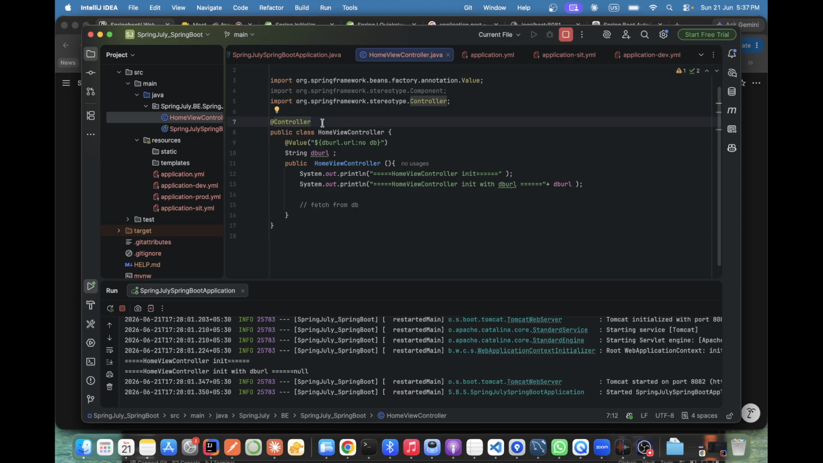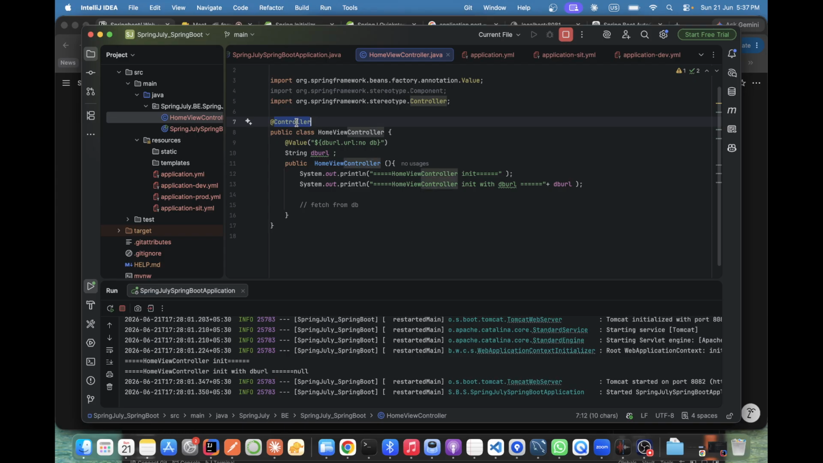And controller is always written in the controller class only, right? The annotation of controller is always written in the controller class. Right. Your point is correct. Okay, we move now.